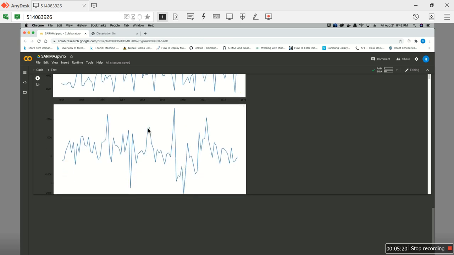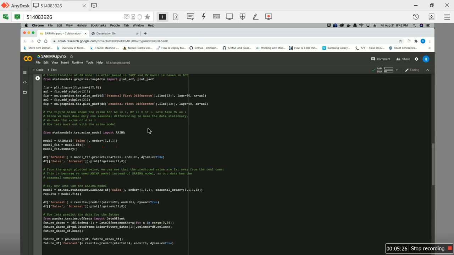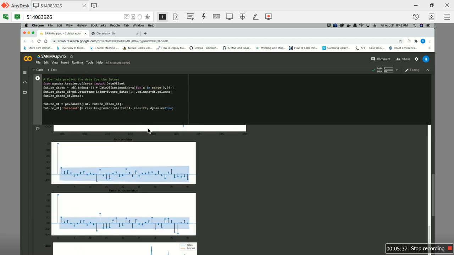Now this is the graph that shows a kind of stationary data. The Dickey-Fuller test has shown this graph data as stationary. After the Dickey-Fuller test gives us the permission that the data is stationary, we go and plot the partial autocorrelation and autocorrelation graphs. These are plotted to find the value of the autoregression and the moving average.